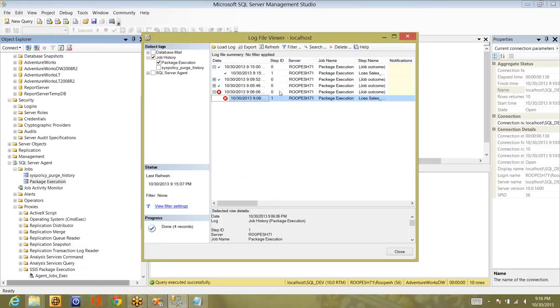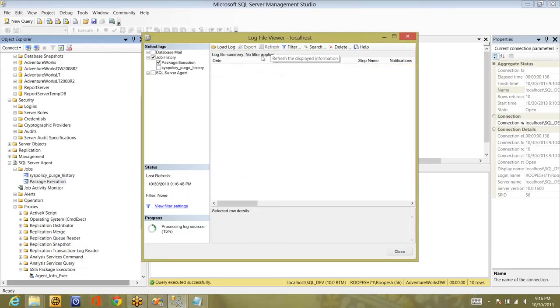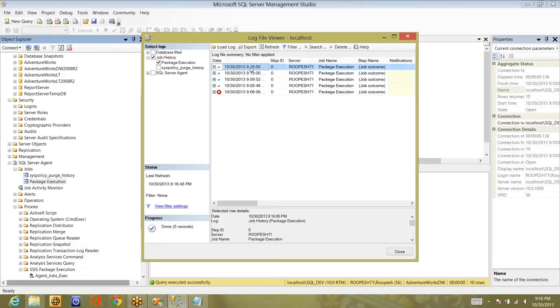Now it's 9:16. Let me refresh it and see whether it executed at 9:16 or not. You can see it executed at 9:16. If I forget to stop this, it will continue to execute throughout its life. There is no end time set, right? So it will be executing every 1 minute. If I deleted the table or the database, it will start showing an error that the database is not available, whatever you have